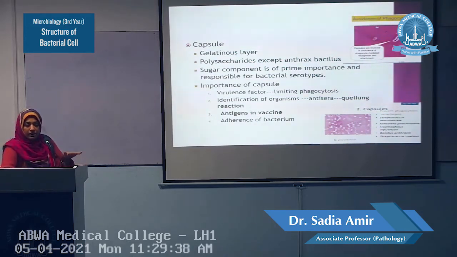So they will induce the formation of protective antibodies and they will protect against that concerned disease. Number 4, the capsule mediates the adherence of the bacteria to the different mucosal cells or epithelial cells. So these are the 4 functions you can write down in the pathogenesis of any encapsulated bacteria.